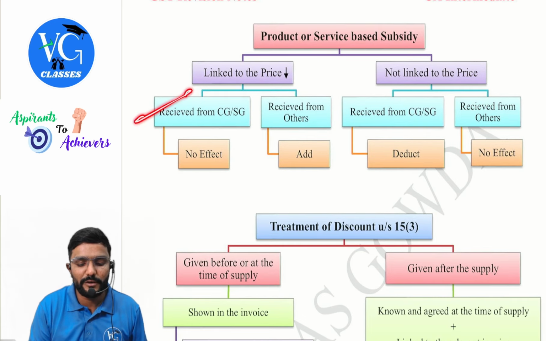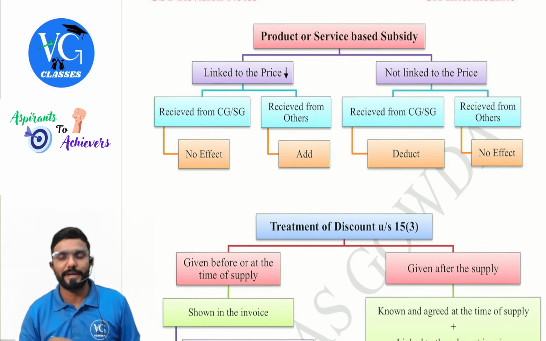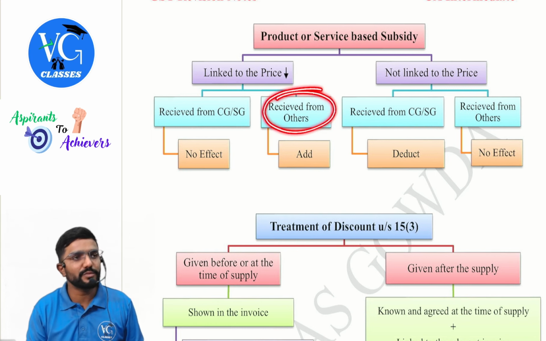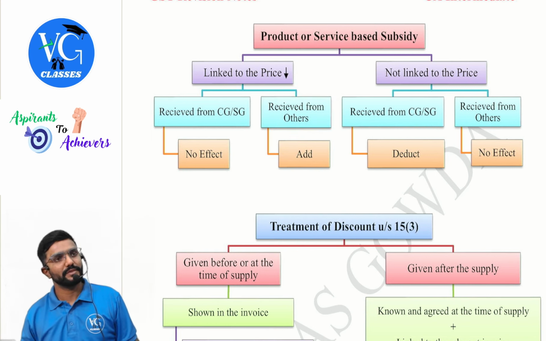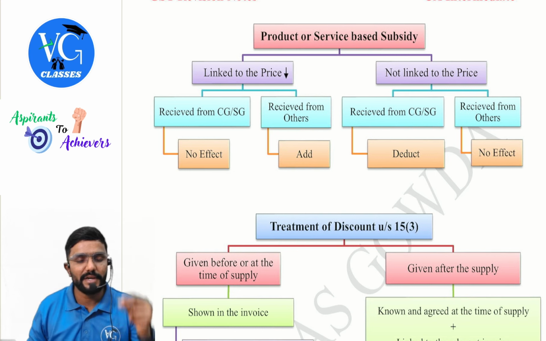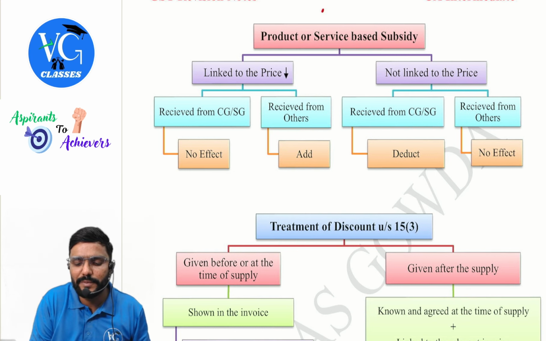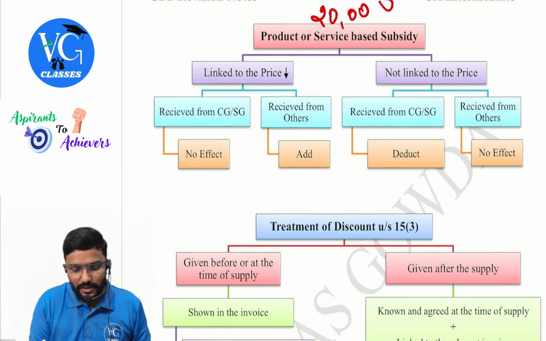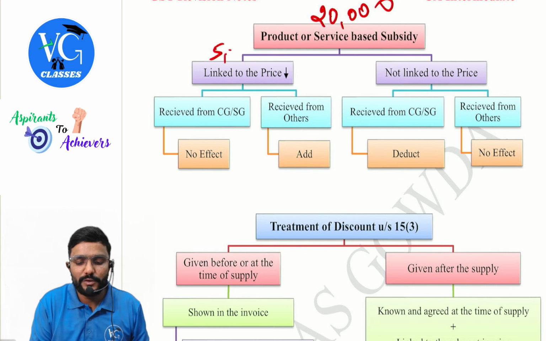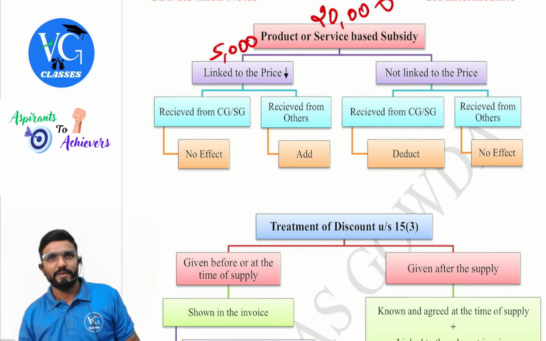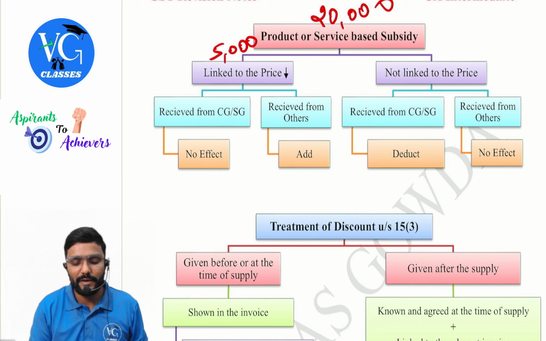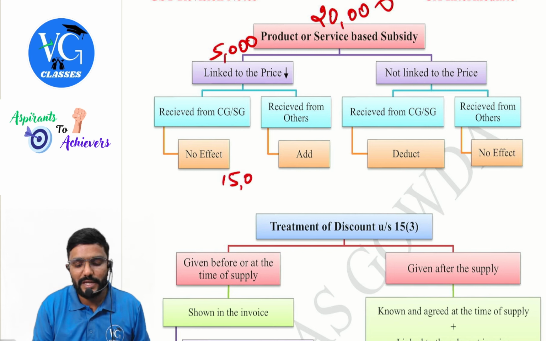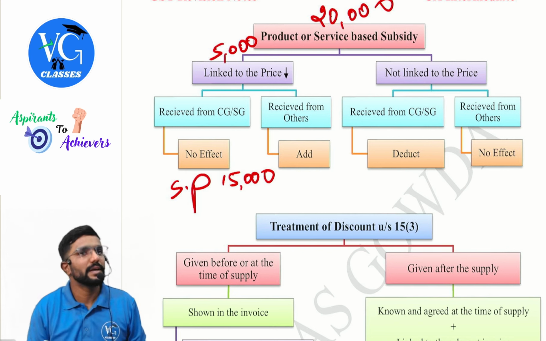If it is received from central government or state government, what do you do? No effect. If it is received from others, what do you do? Add. Guys, let me give an example for it. Listen. My normal selling price is 20,000. Now, someone has given me 5,000 discount. Sorry, subsidy. Linked to the price means what? I have reduced it. So, what is the price now? Selling price 15,000. Agree?